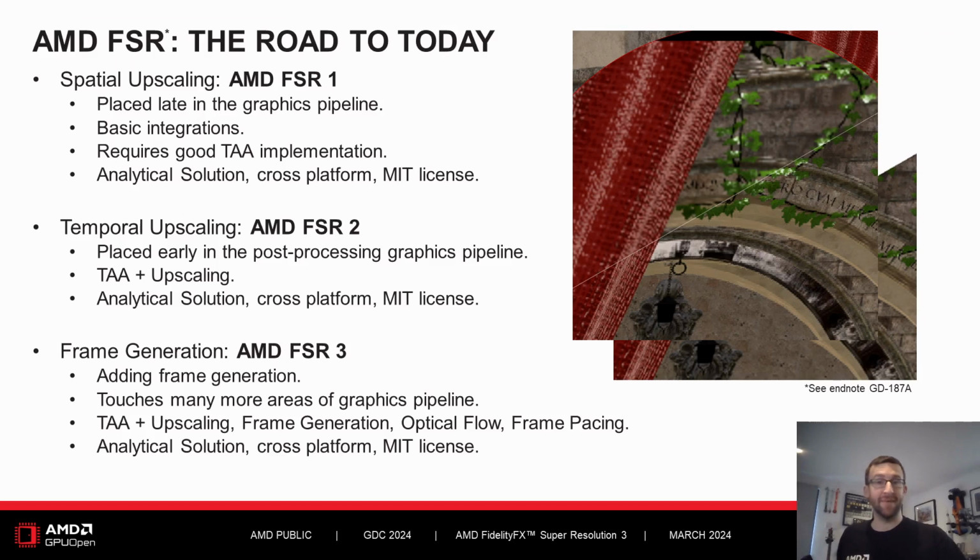So how did we get here? We released FSR 1, our spatial upscaling solution, several years ago. It was very easy to integrate with a single compute shader for upscaling, and it can be placed late in the graphics pipeline for performance scalability. The downsides are that it required a good anti-aliasing implementation to really shine.